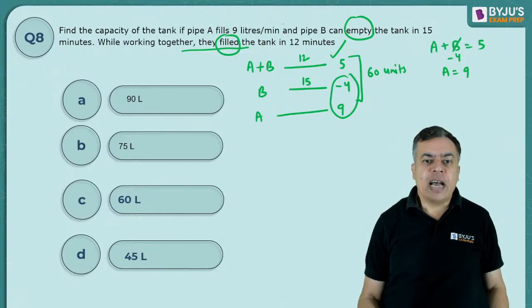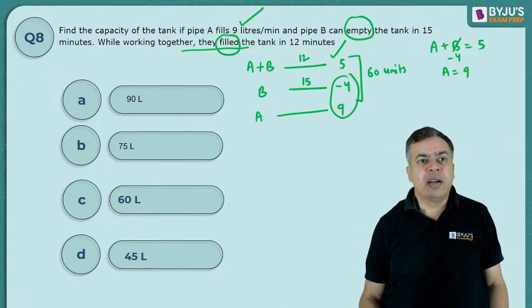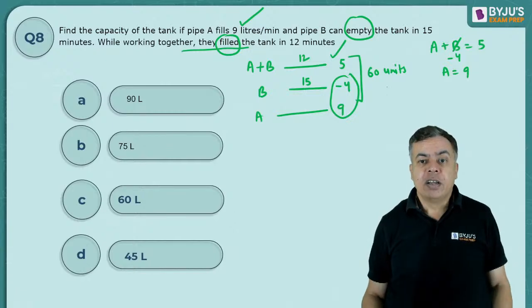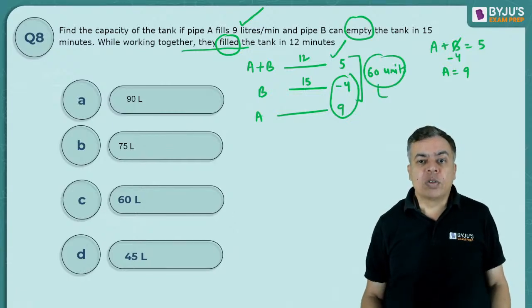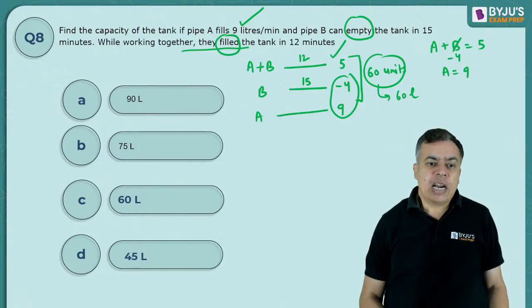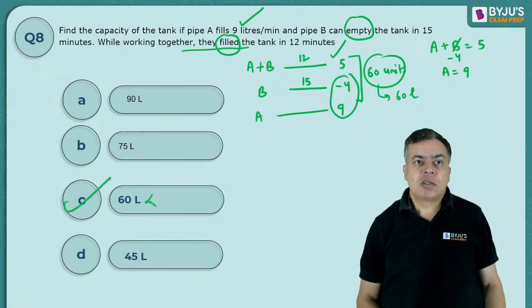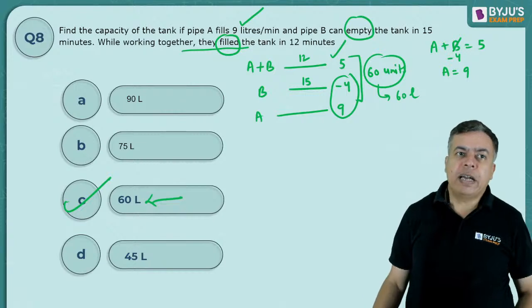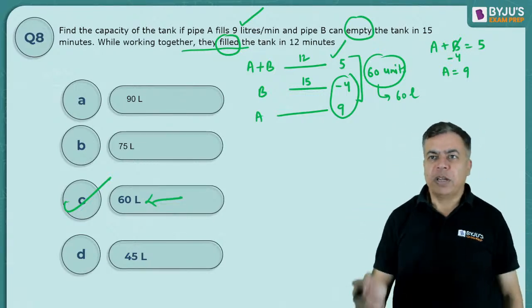But it is given that A is filling 9 liter per minute. If 9 unit equal to 9 liter, so 60 unit will be equal to 60 liter. So that will be my answer. Right? Okay, let's move to next one.